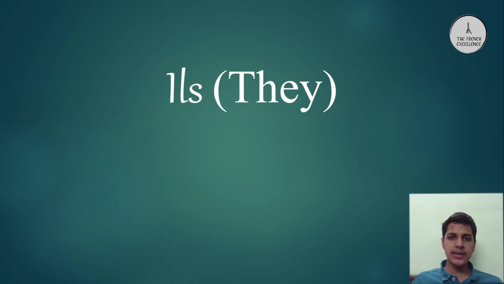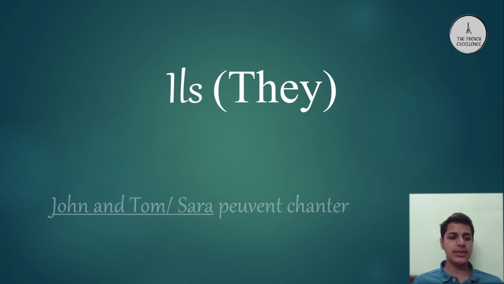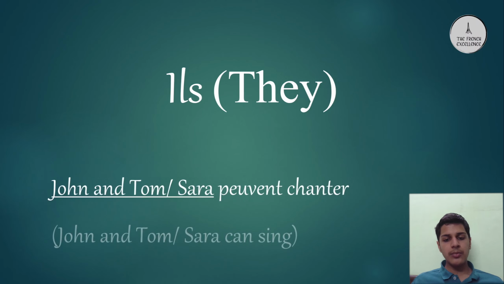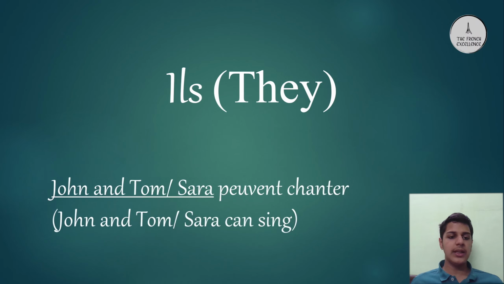The subject pronoun ils is the direct plural version of the singular pronoun il. It is pronounced the same way. The plural version can be used to replace a group of either males or a mix of both masculine and feminine names. For example, if the sentence was John and Tom peuvent chanter, John and Tom can be replaced with the pronoun ils and the sentence becomes ils peuvent chanter.